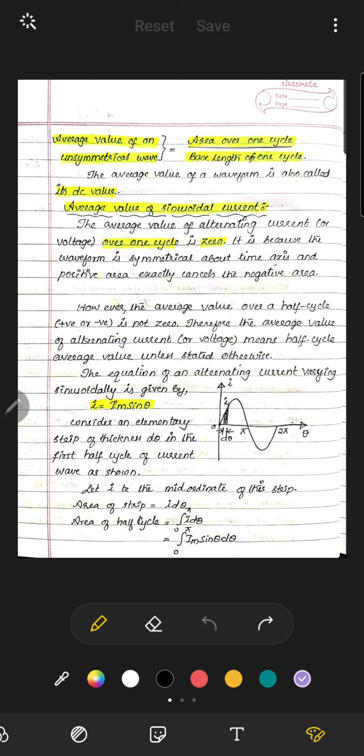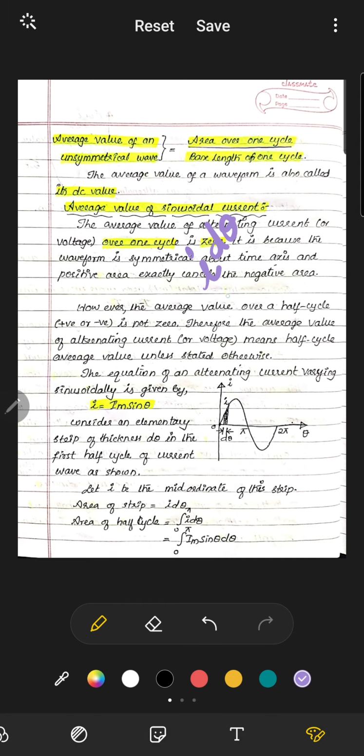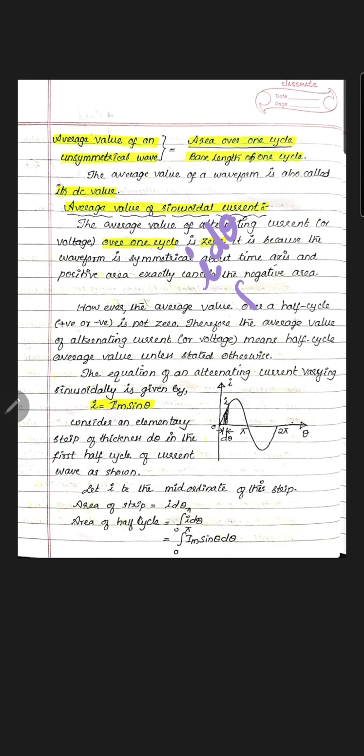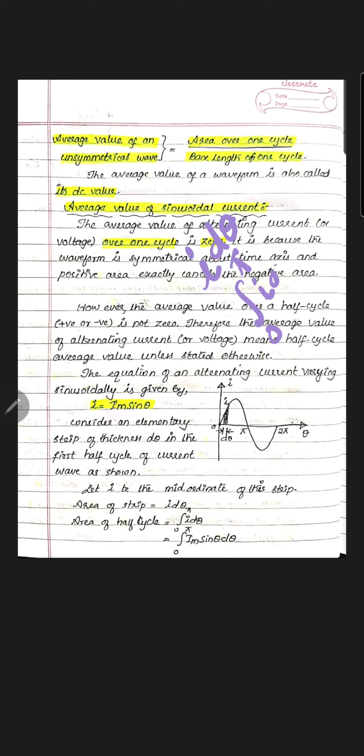Consider an elementary strip of thickness d theta in the first half cycle of the current wave shown. Let I be the mid-ordinate of this strip. The area of the strip is nothing but I d theta. So the area of the half cycle will be the integral from 0 to pi of I d theta.